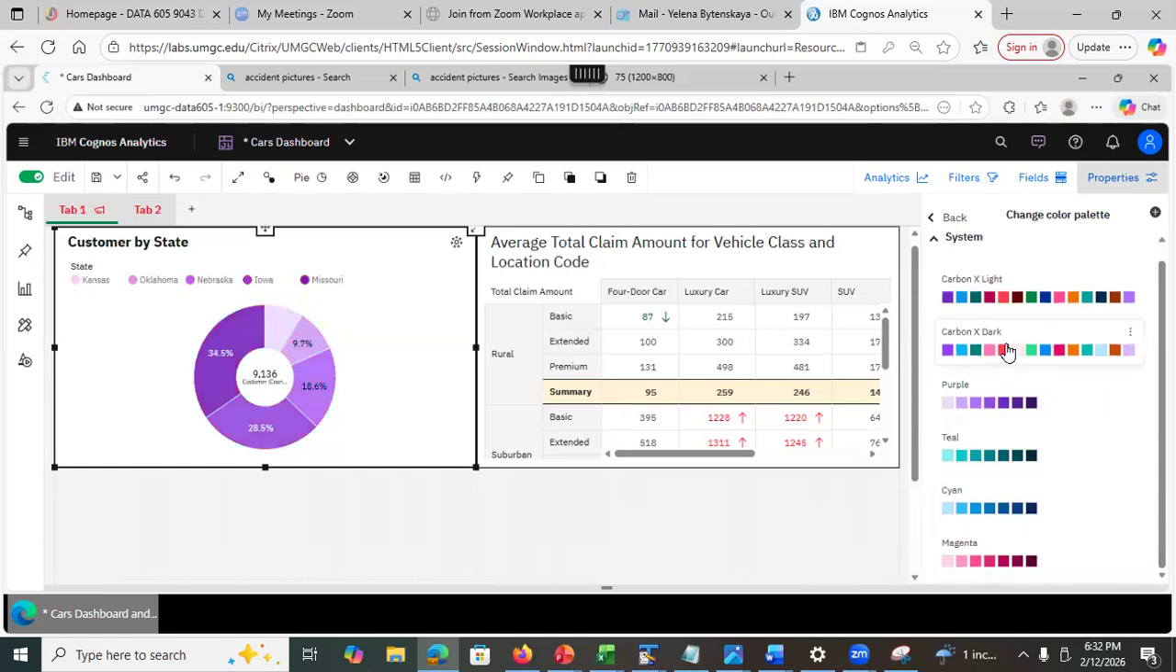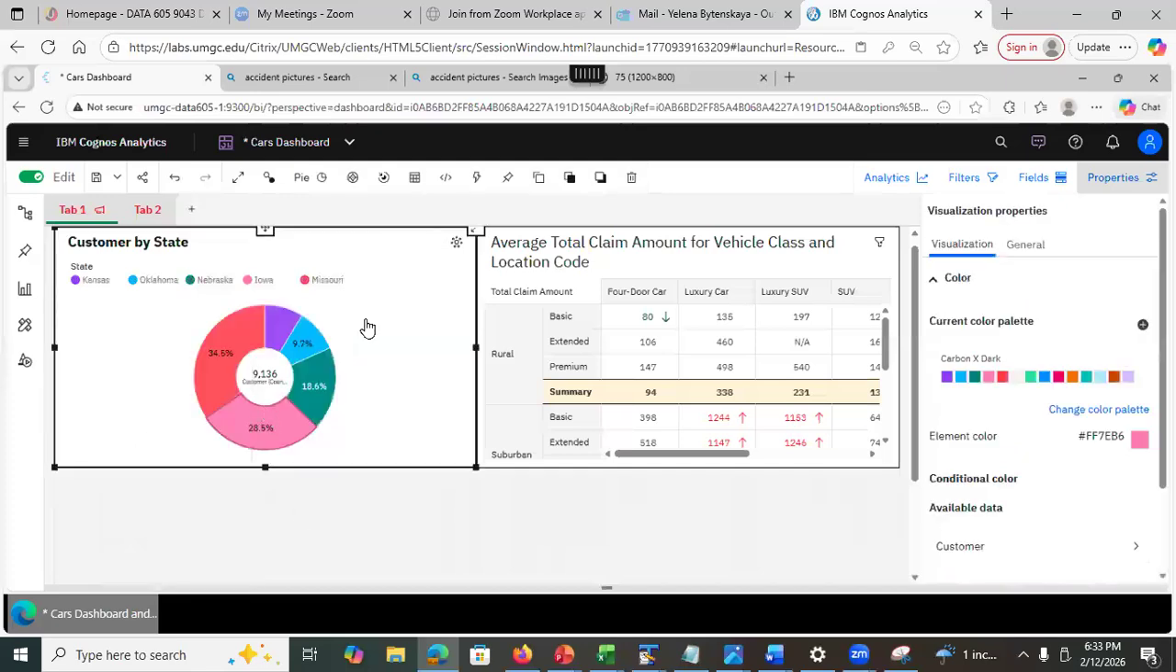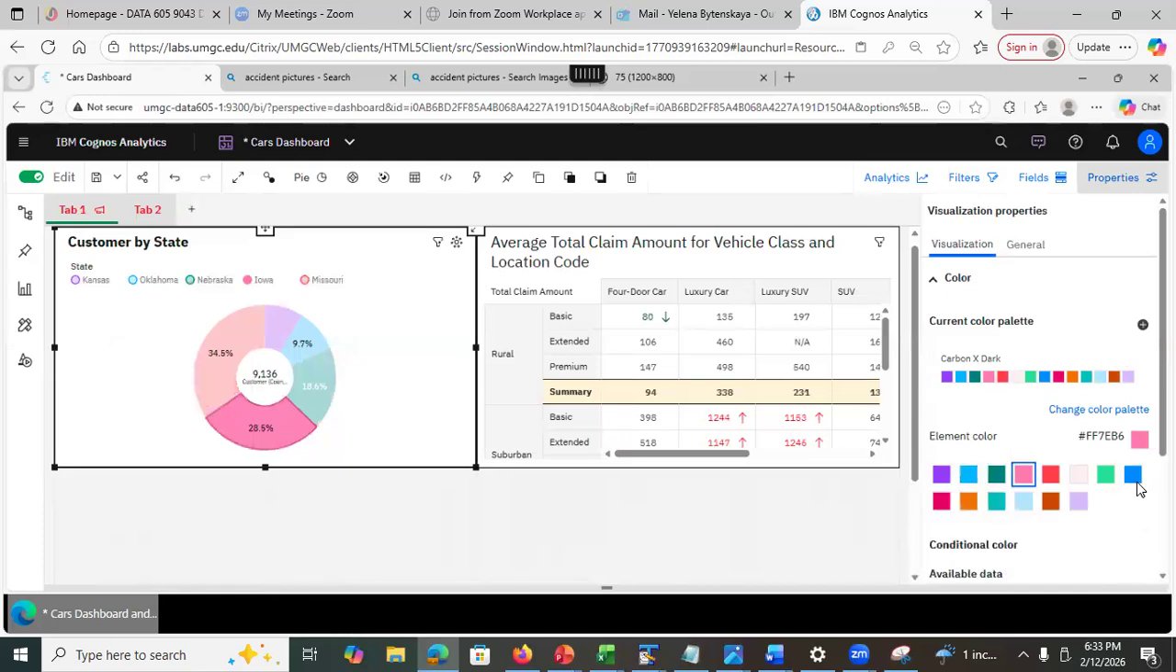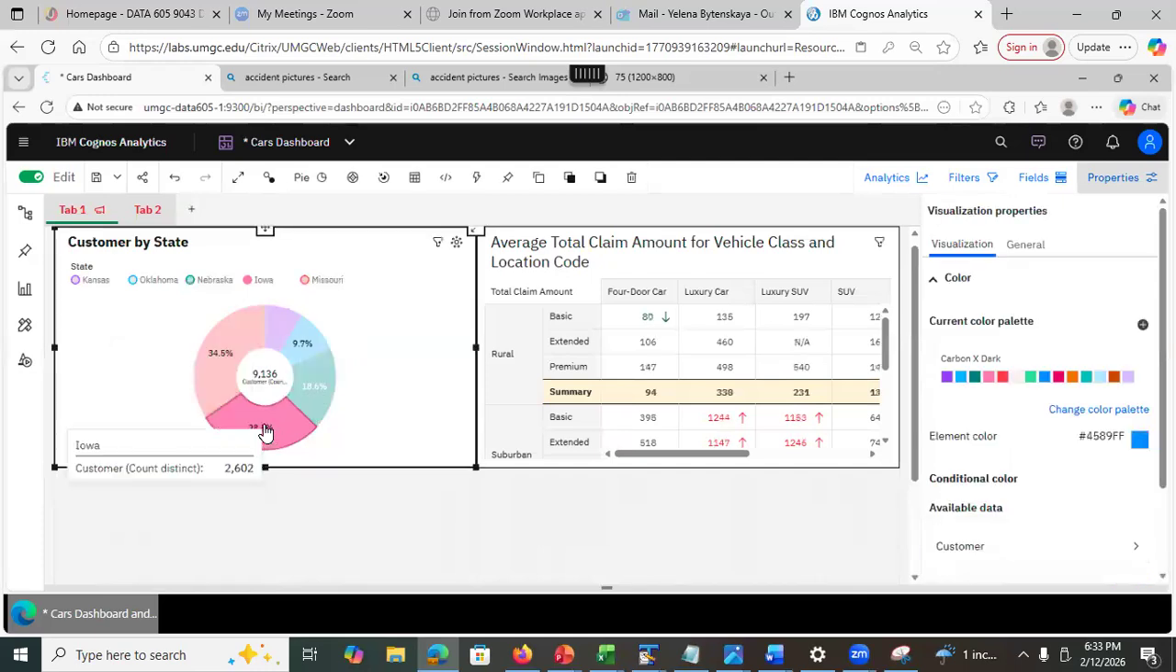That's all pretty much. Yeah, actually, my question is, can we select the color for individual segment in this pie chart? Oh, that's a good question. Nope, it won't let me do that. Oh wait, element color. See this? I selected this element color. Let me try. Blue. Nope, it's not doing it. Nope, I tried. You saw me try.